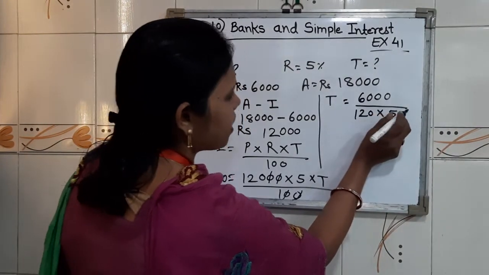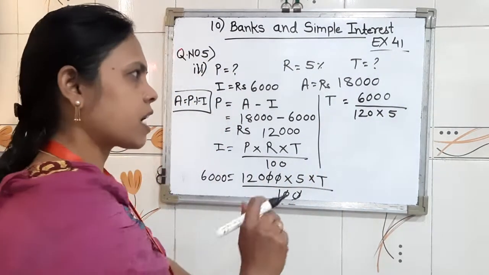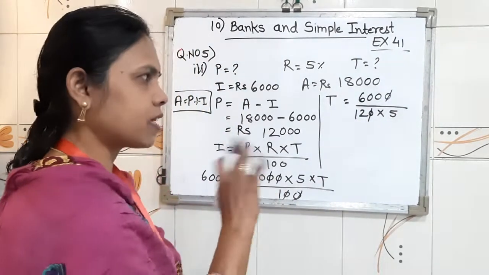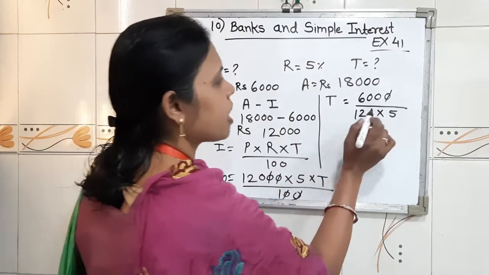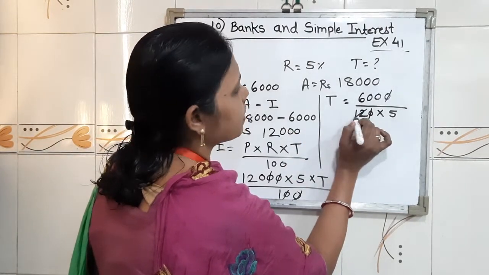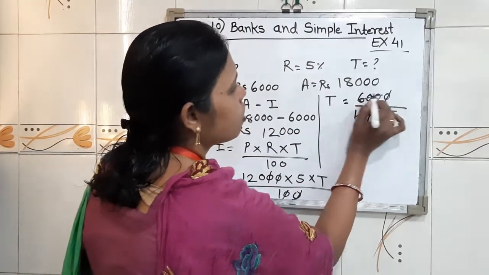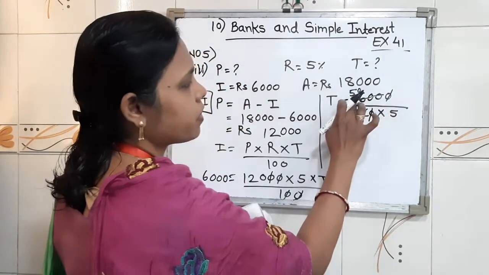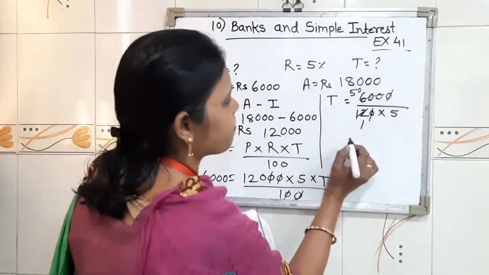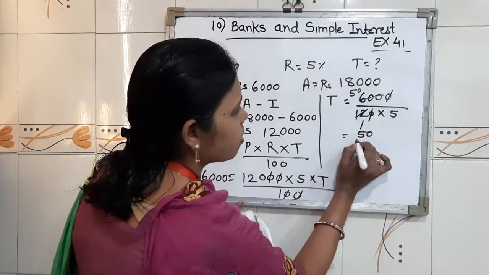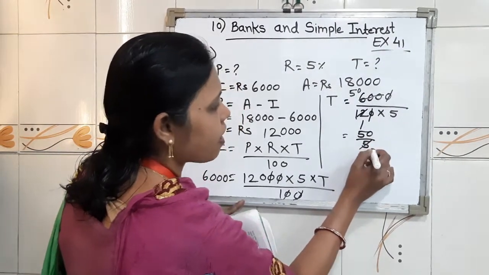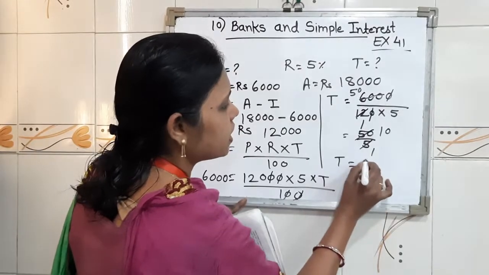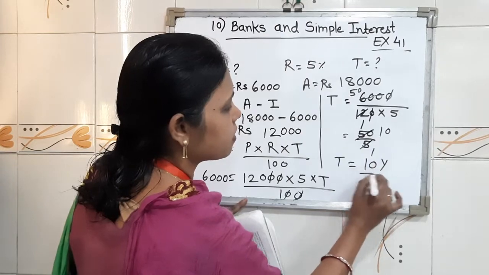120 divided by 5, so easily we can cancel the 0s. Therefore we will cancel 1 0. After that, with the help of 12 we will cancel: 12 1s are 12, 12 5s are 60, and 12 0s are 0. Now we got 50 upon 5. So children, 50 upon 5, then 5 1s are 5, 5 10s are 50. Therefore t equal to 10 years.